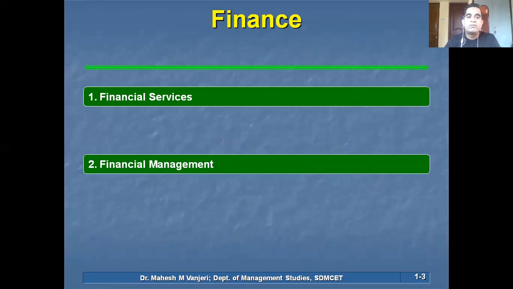Before we understand what financial management is, let us differentiate it from financial services. Financial services are not financial management. You will have a separate subject on banking and financial services in semester 3, if I'm right.